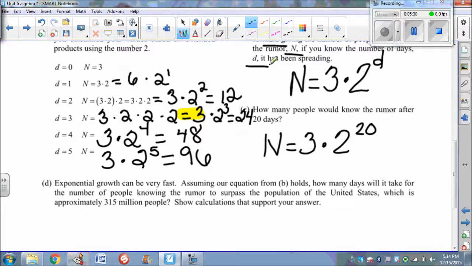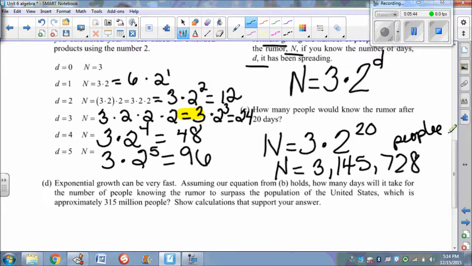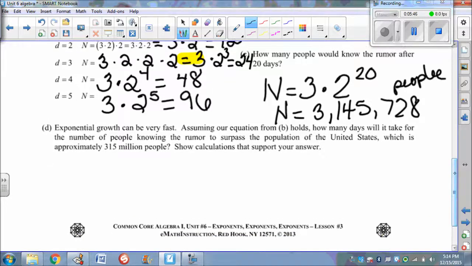Lost my cursor. Oh, there it is. Okay, so N equals 3,145,728 people know this rumor just after 20 days. So it says exponential growth can be very fast.